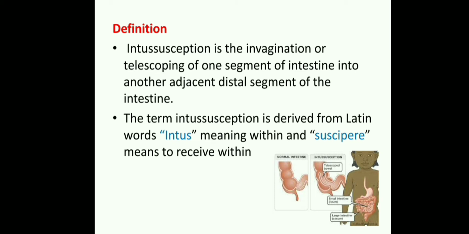Did you get this point? That is called as intussusception.